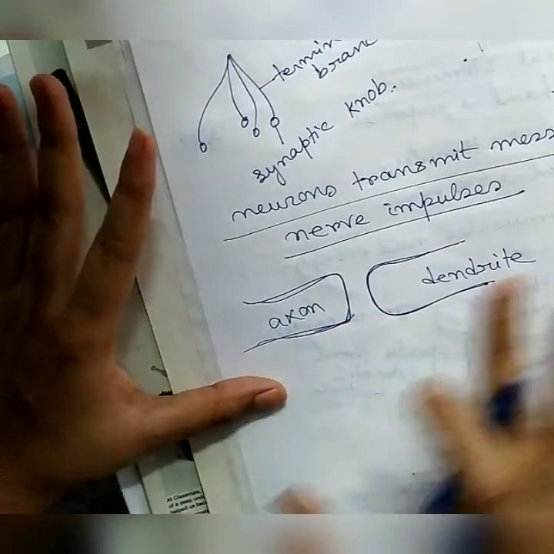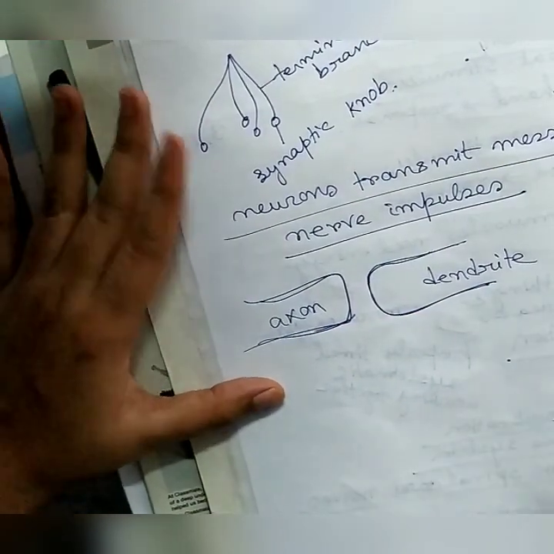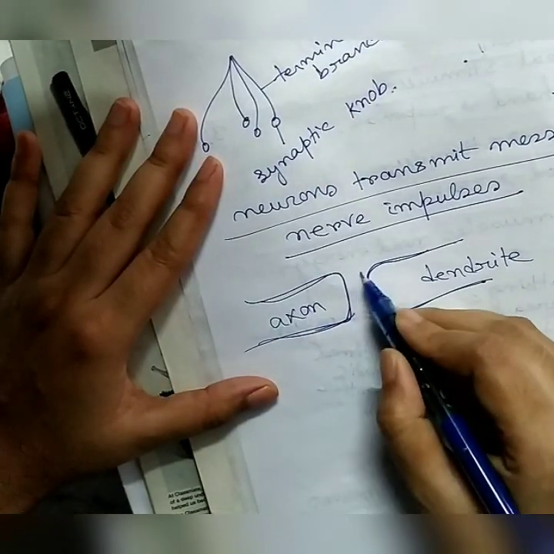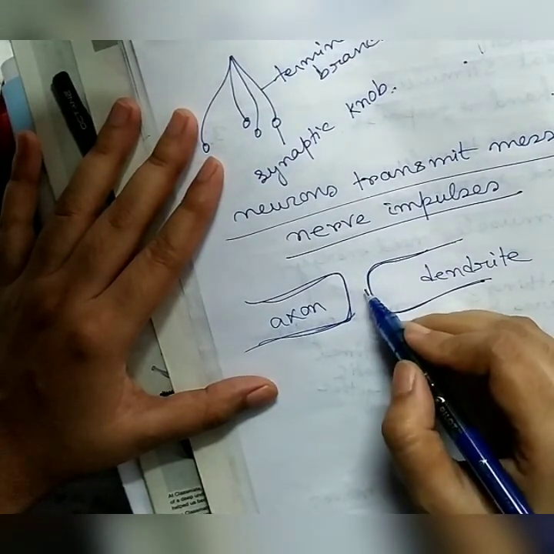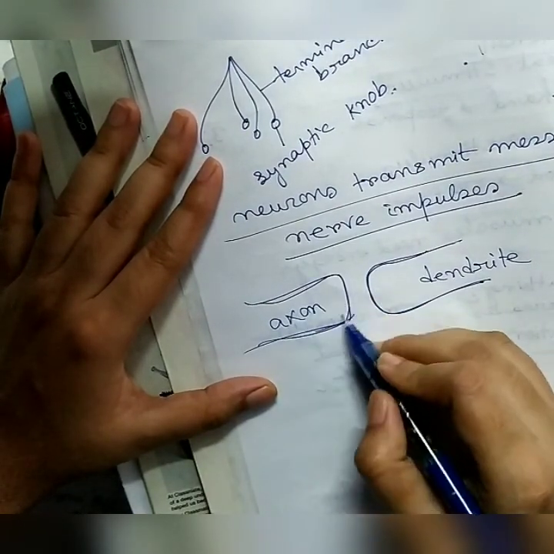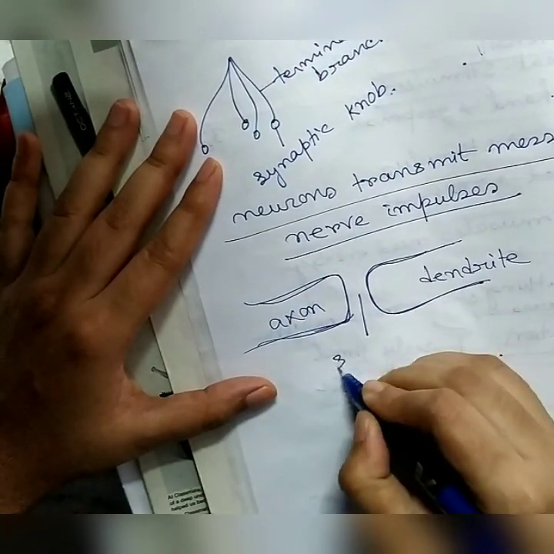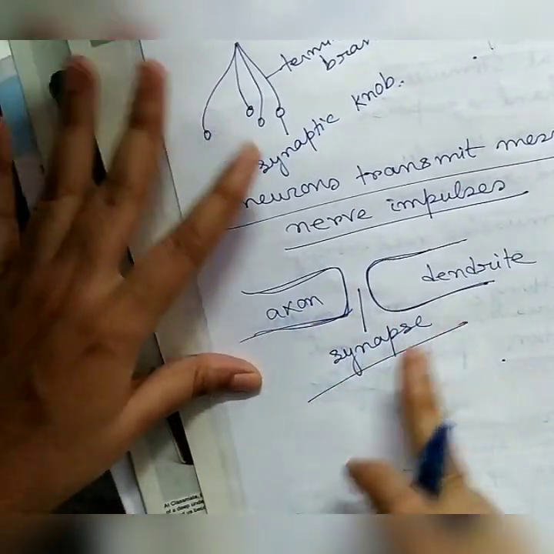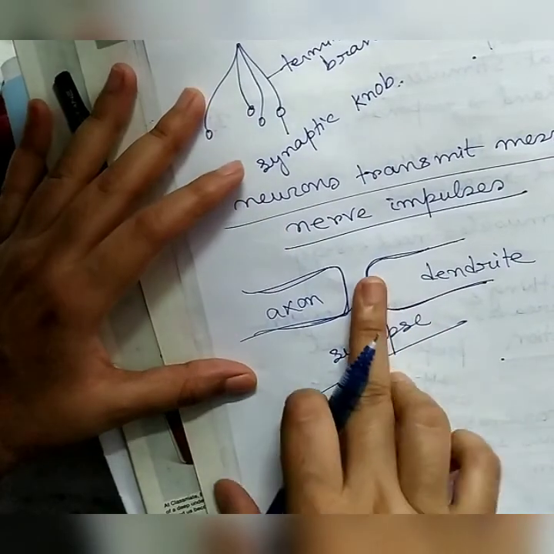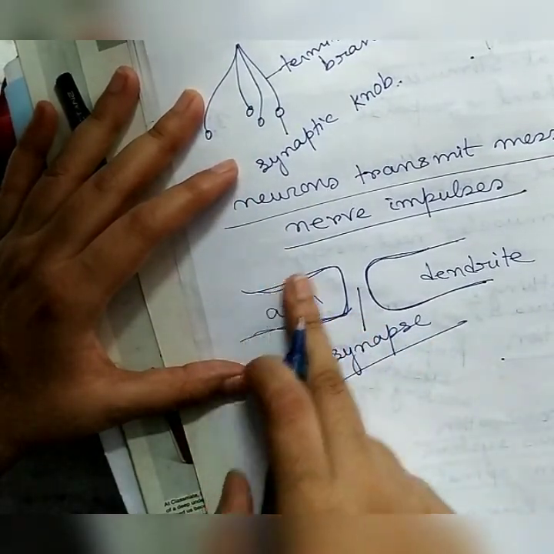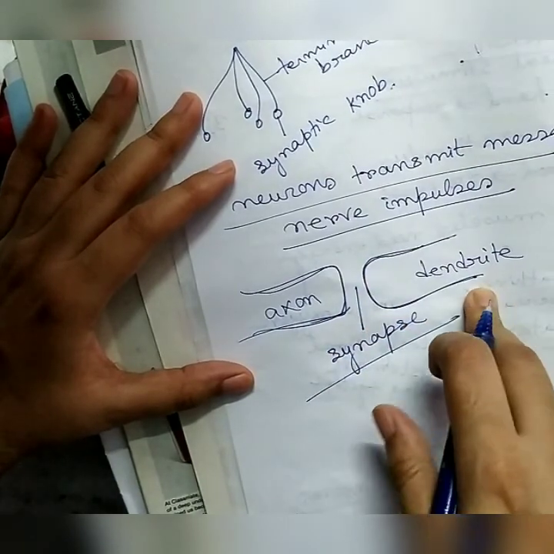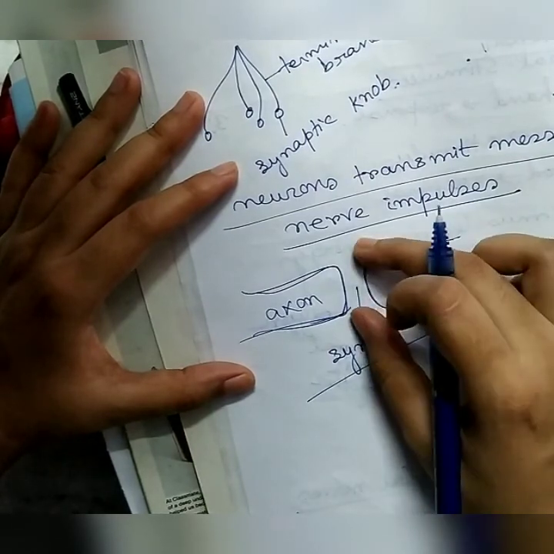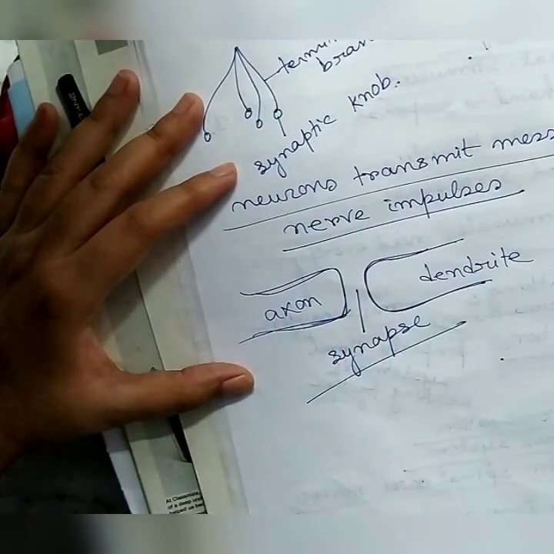The neurons are not joined to one another completely. Again, I am telling you that the neurons are not joined. There is a small gap. You see here, there is a small gap between the dendrites of a neuron and the axon terminal of another neuron. This is known as synapse. That's why I have drawn this one. There is no other importance of this picture, only to show you that this portion is known as synapse. That is the ending portion of one neuron and beginning portion of another neuron. The synapse ensures that the nerve impulses travel in one direction only.